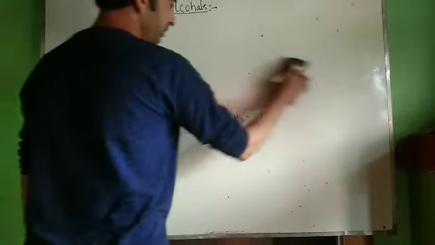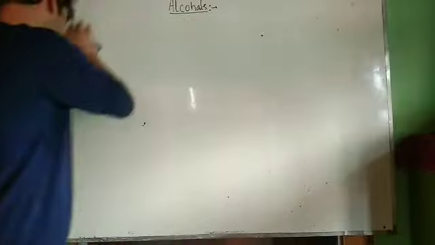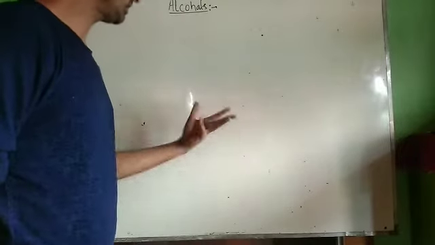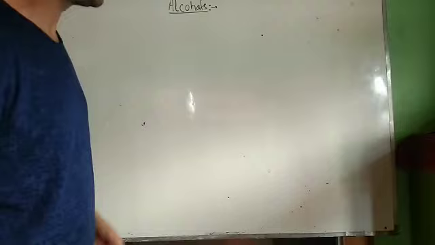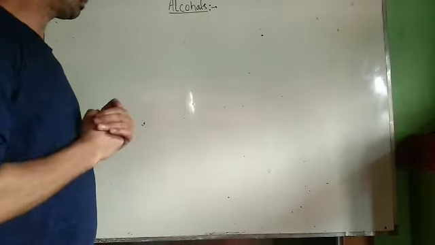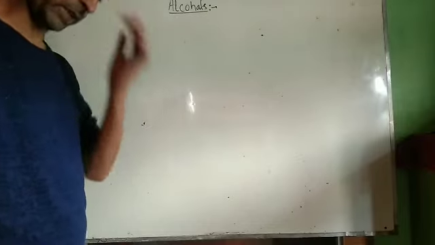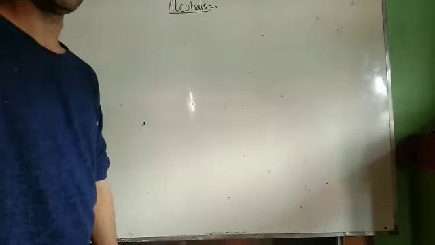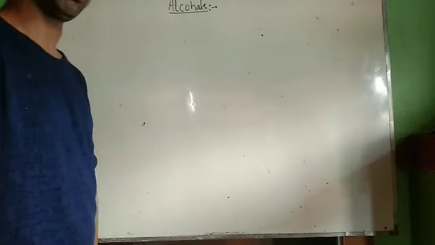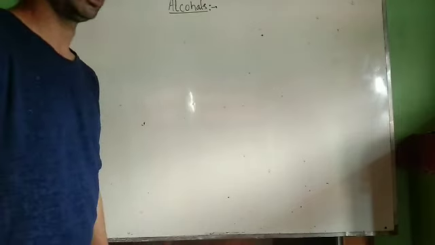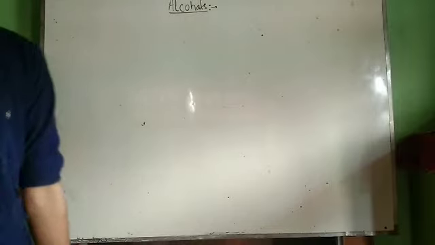Now let us move to the classification of alcohols. Let us first check the length of the video. We will discuss classification in the next part, as that will not get finished in this part. So in the next part we will discuss classification of alcohols: classification based upon the type of hybridization, that's sp3, sp2, to which the oxygen atom is attached, and classification based upon the number of OH groups, that's monohydric, dihydric, trihydric, polyhydric alcohols. And after that there will be preparation and properties. Thank you for watching.